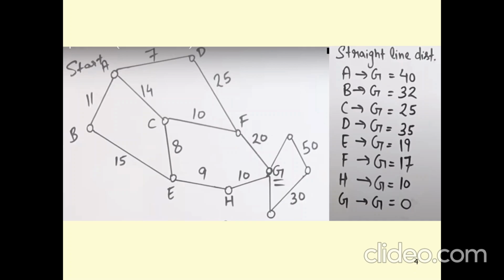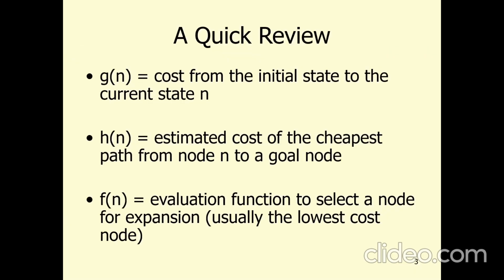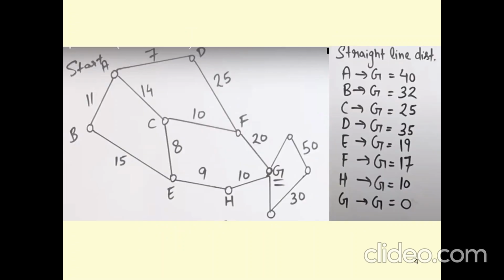Hence, A to G represents h of n, that is, the estimated cost of the cheapest path from node A to the goal node, which in this case is G, is given as 40. So h of n for the node A is 40. So, this is a heuristic value.